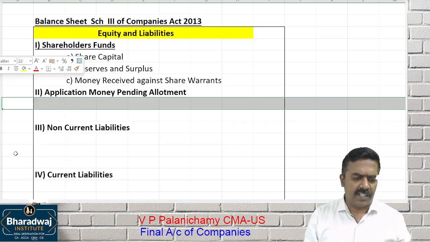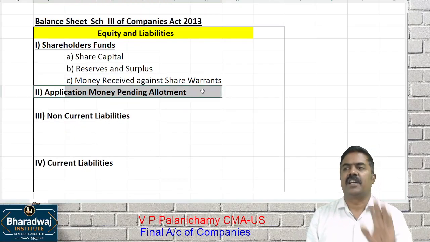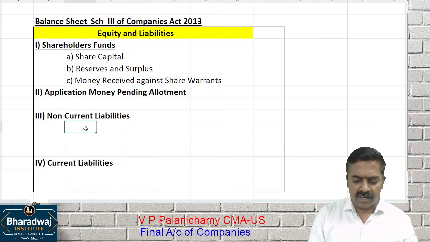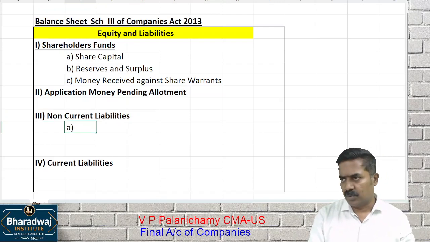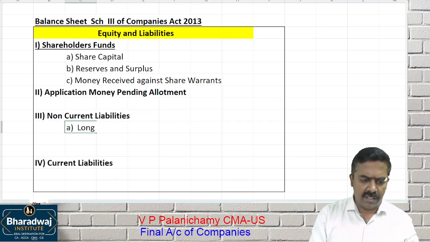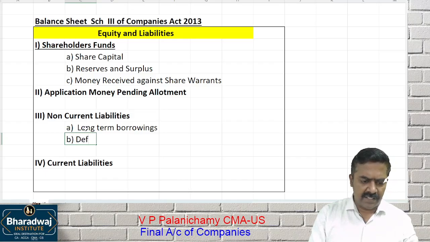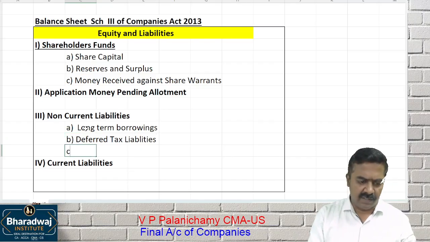Point number 2 is self-explanatory: application money for shares which are yet to be allotted. What is the third one? Non-current liabilities. We have some different headings. One is long-term borrowings, money borrowed in the long term. B, deferred tax liabilities. We have a separate accounting standard for it, which we will learn.